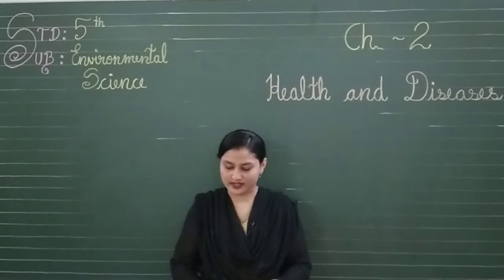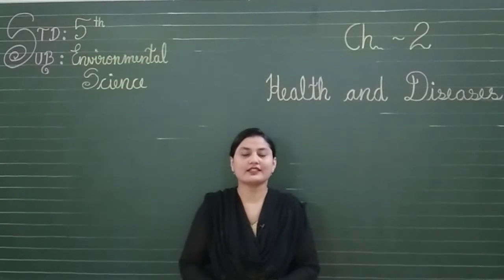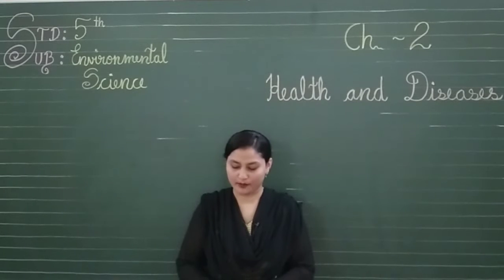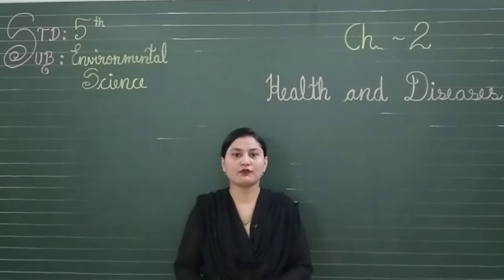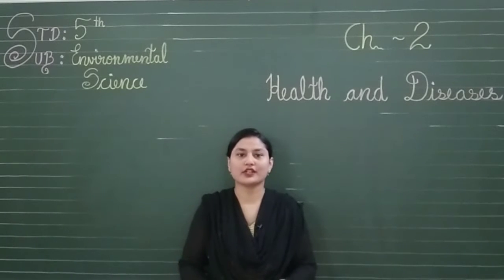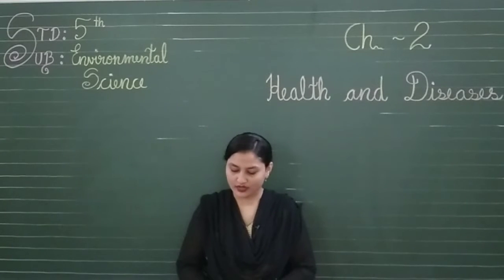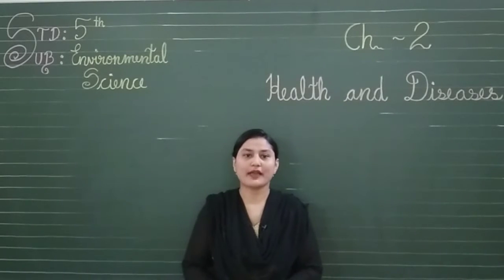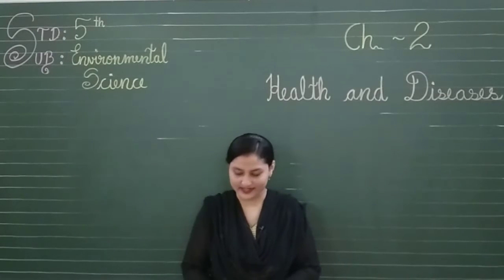Our body requires these nutrients for proper growth. So the nutrients like proteins, vitamins, carbohydrates, fats, minerals are required by our body for proper growth. These nutrients should be in proper amount in our diet, and whatever food we are eating should contain all these nutrients in appropriate amount. The diet with all the required nutrients in appropriate amount is called a balanced diet. So balanced diet means all these types of nutrients are present in appropriate, meaning proper, amount. That is called a balanced diet.